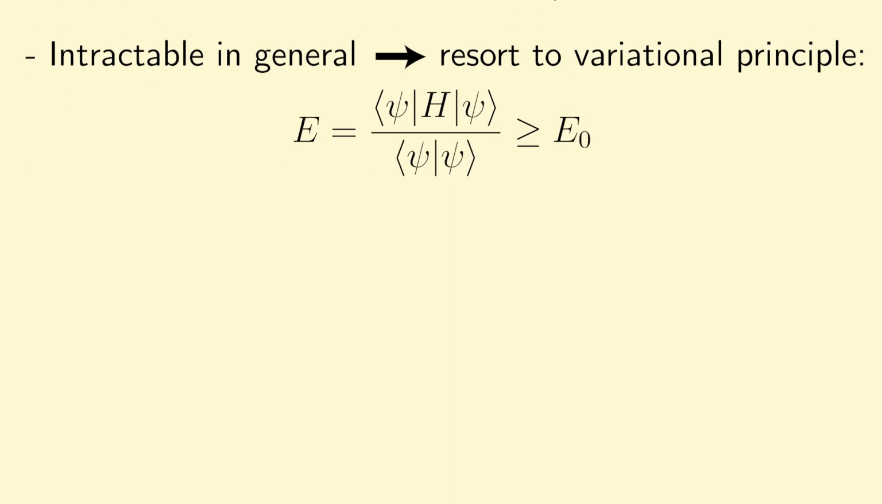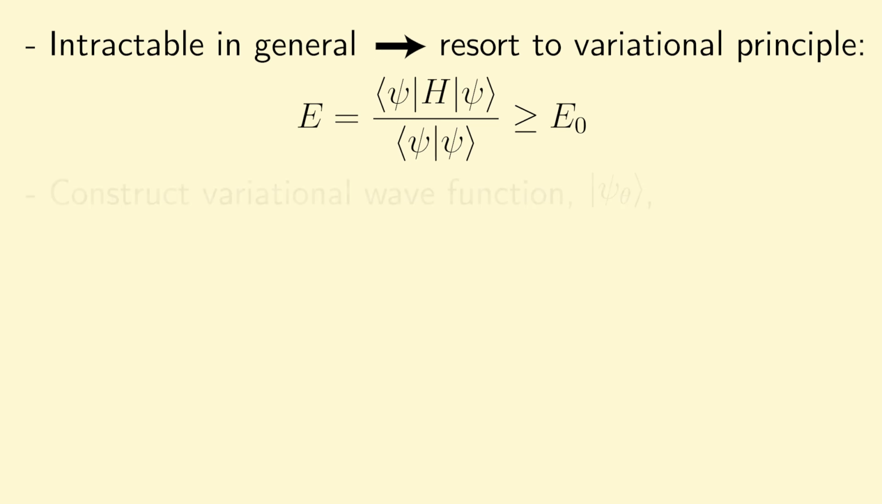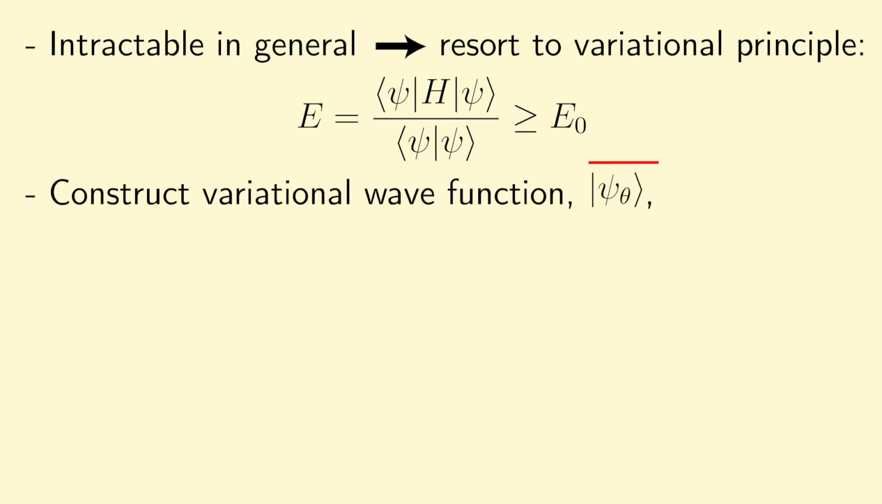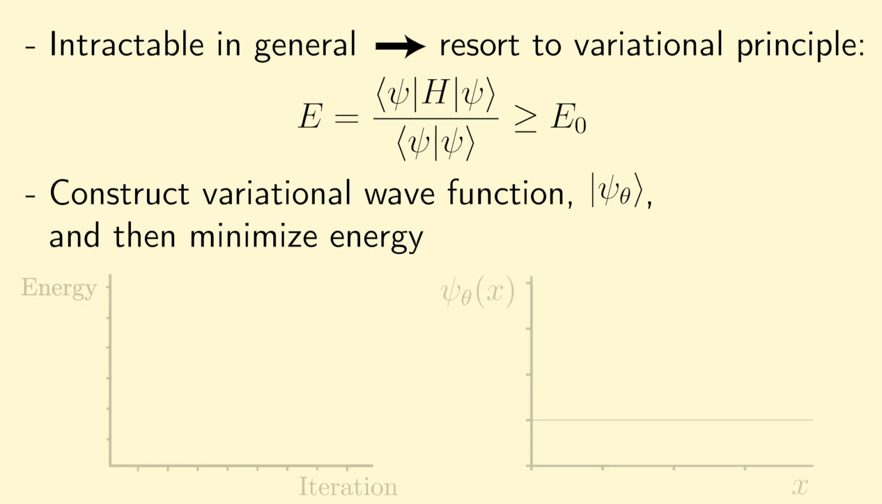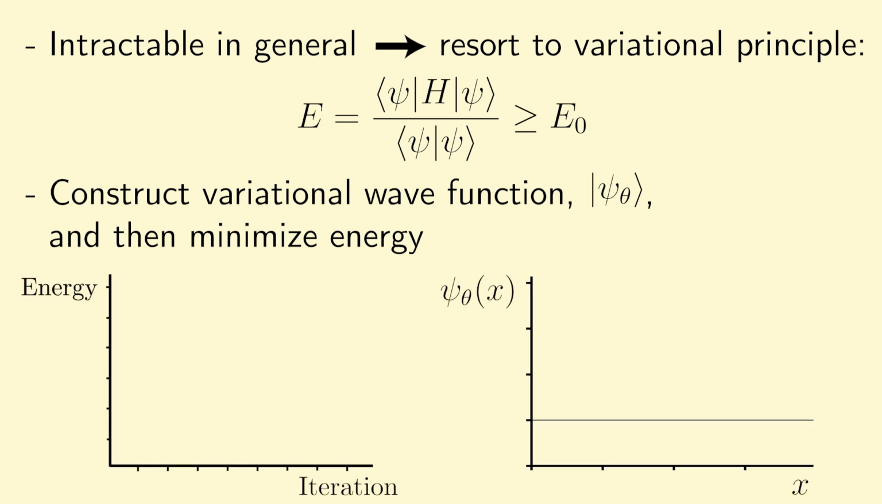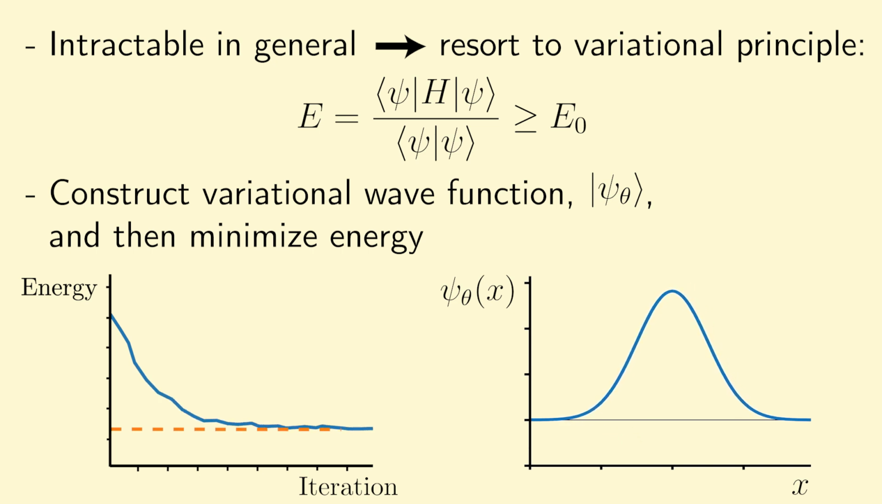And one can use this principle to their advantage by constructing a variational wave function, psi sub theta, with some variational parameters, which I've noted here by theta, and then minimizing the energy with respect to these variational parameters to obtain an approximation to the ground state. In practice, what this looks like for sufficiently expressive ansatzes is that we minimize the energy over a handful of iterations, and what we find is that the energy asymptotes to a fixed value, which is the ground state energy. And as a result of this, the variational wave function then is a good approximation to the ground state.